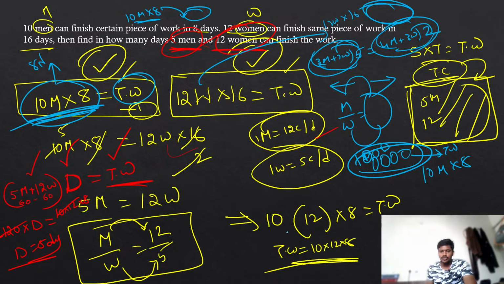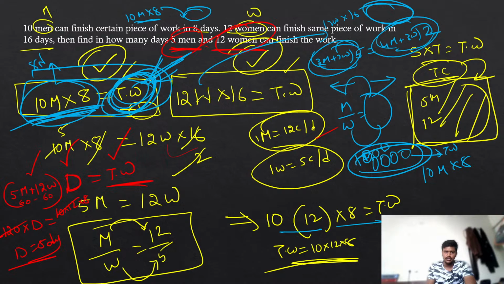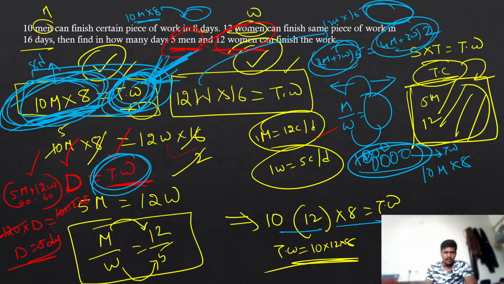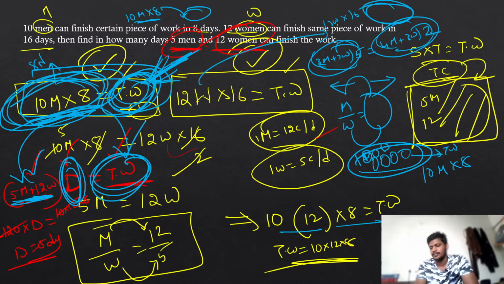Here 10 into 12 into 8 is this equation. What is the total amount of work? I have written only TW, that is total work, but I haven't given you any constant value. That's why I am saying to find the total work, the amount of work done by all the people together. So if you know the work they have done here, by using these two you can also find out how long this group will take to do the same work.